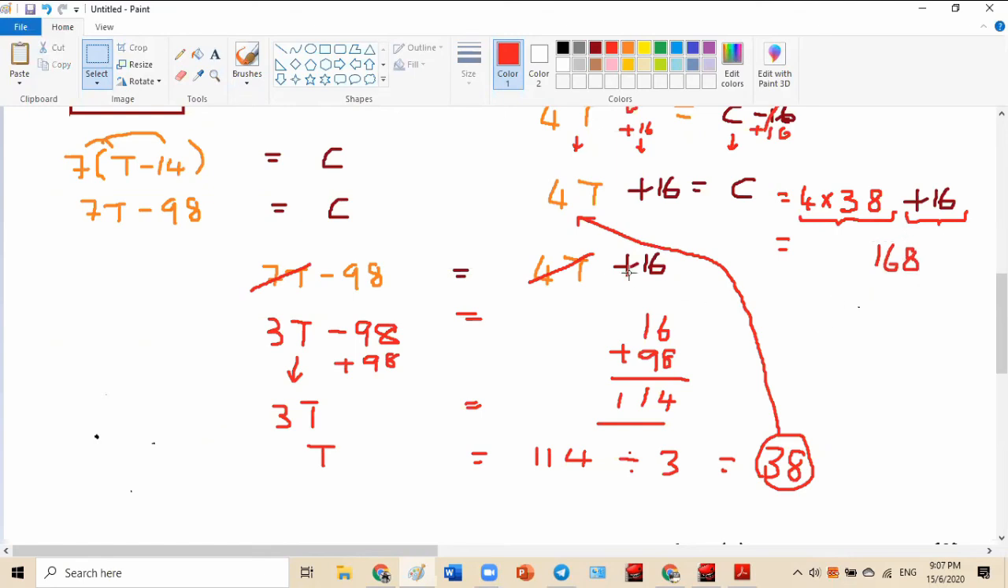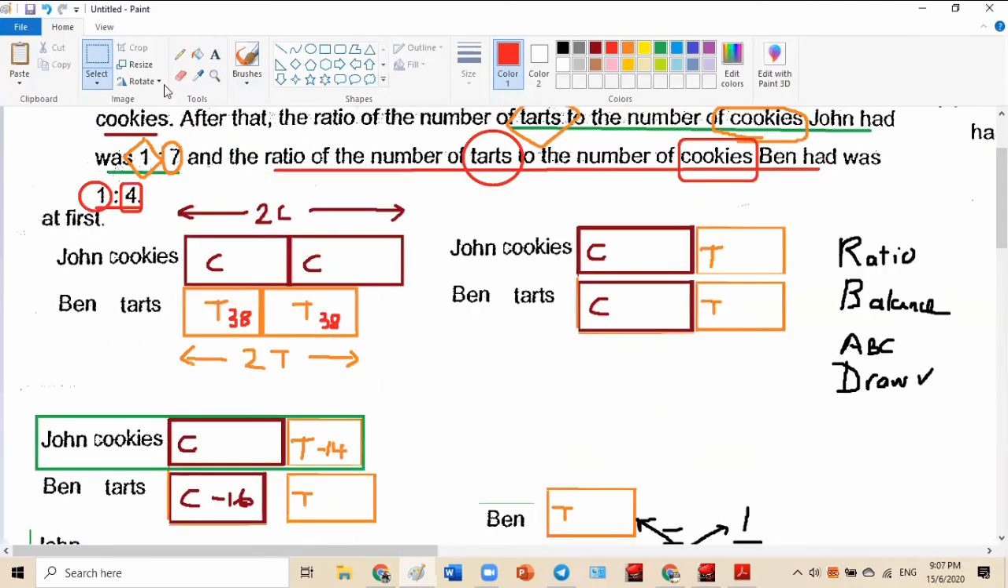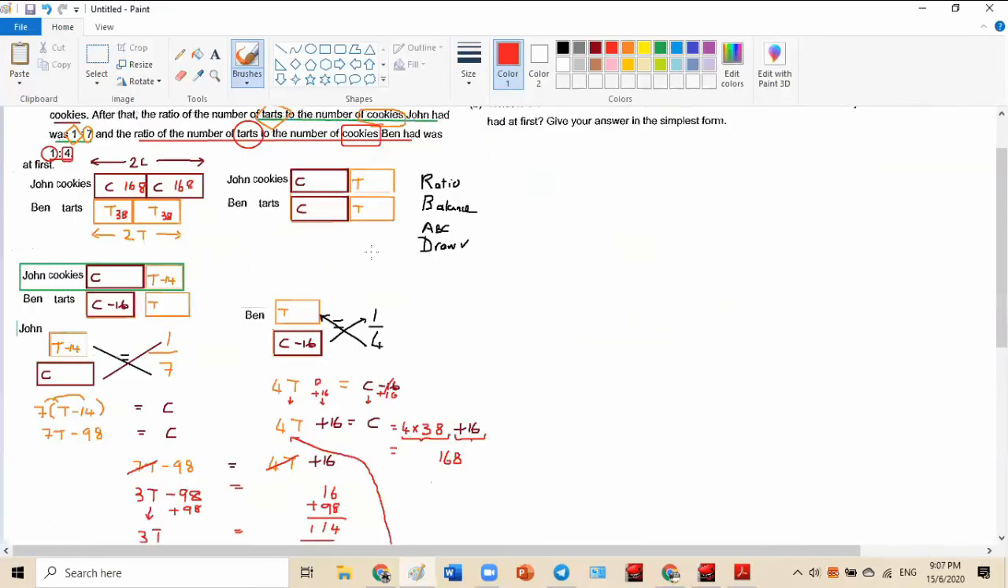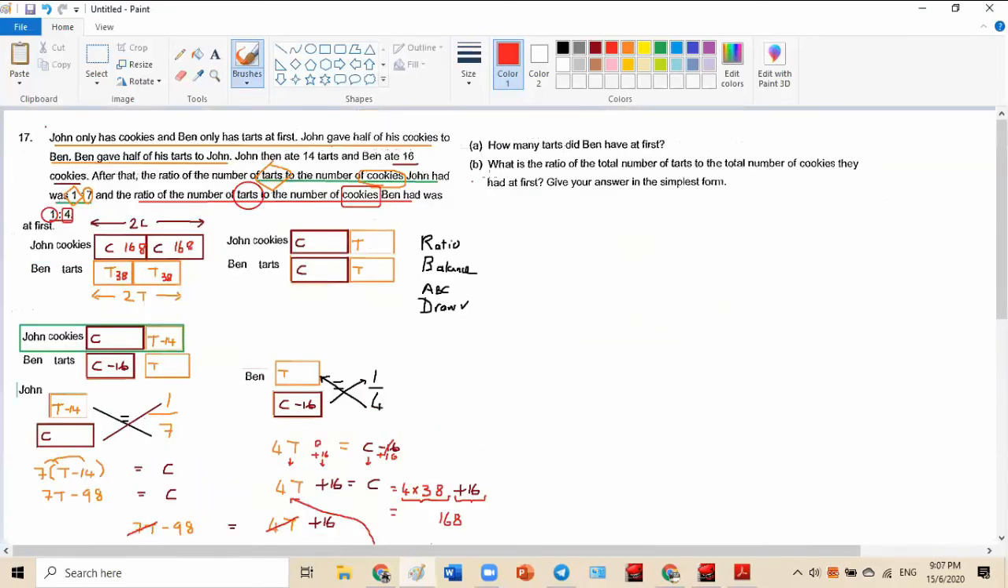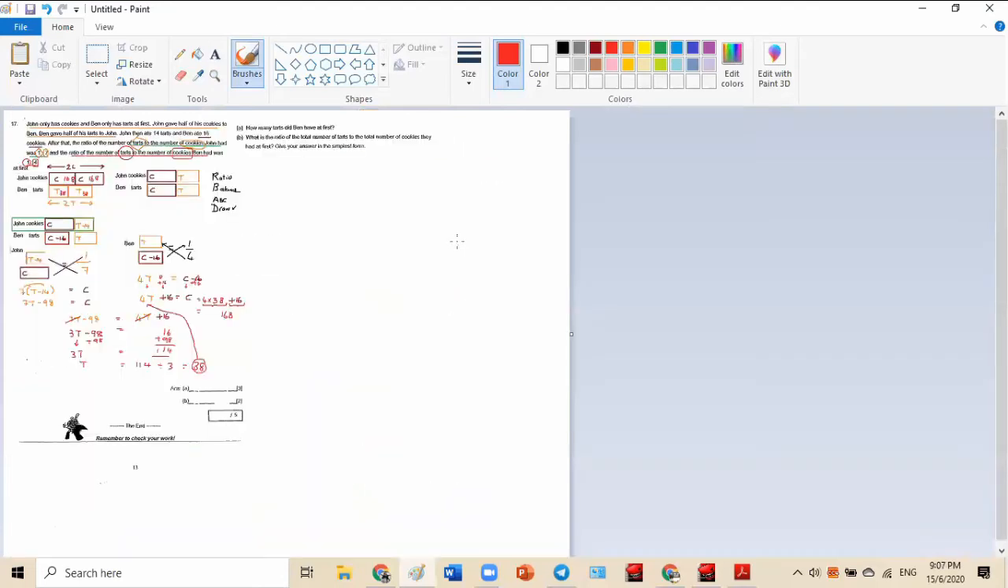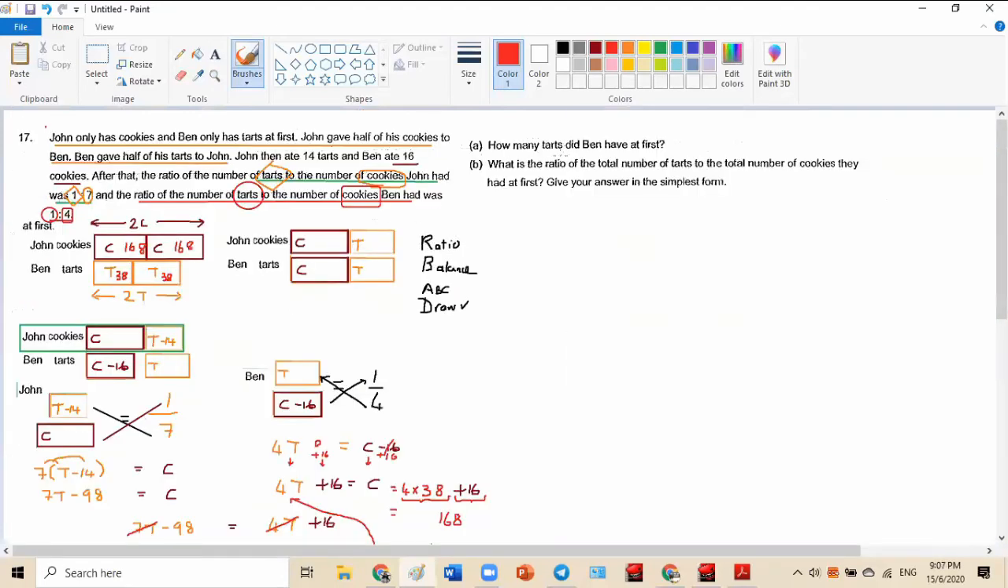Yes, agree. So I'm going to write the cookies here. Just when I want to write, you say no, make me scared. All right, 168 and the cookie 168. What do they want? I don't even have the question. How many tarts did Ben bake at first?